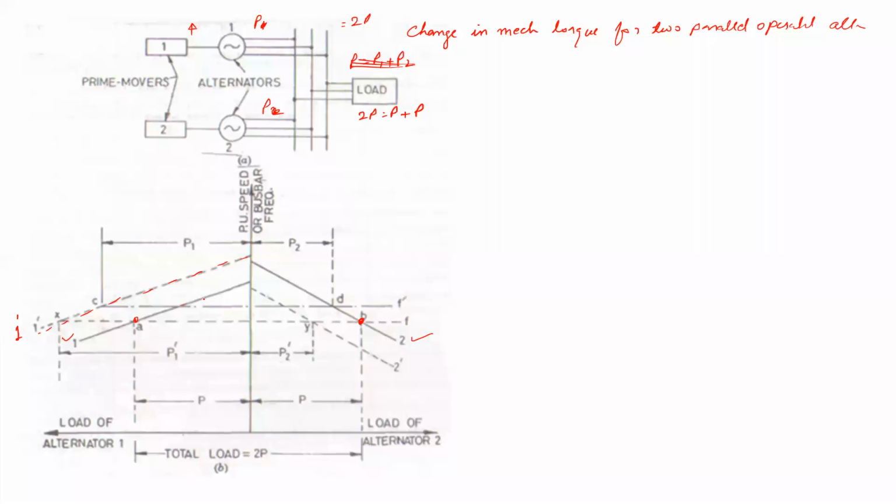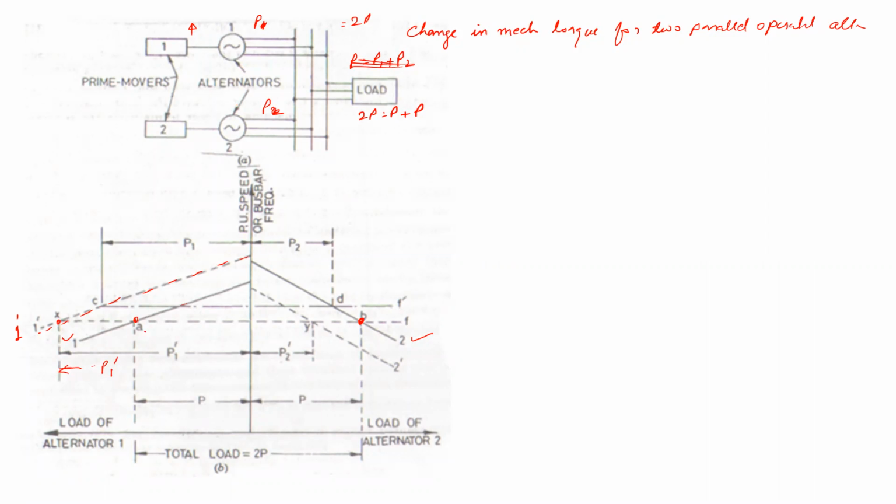Now the new frequency F1 dash is there, and the intersection of this point is the power shared by the first alternator, whose mechanical input has been increased, say P1 dash.